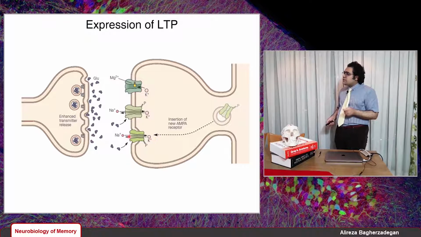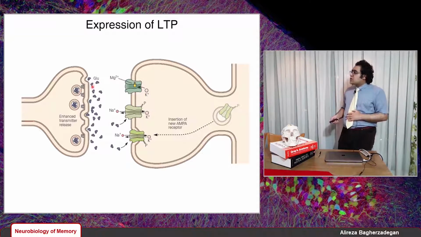This causes the insertion of new AMPA receptors, and so we have enhanced current through these AMPA receptors, in part because of that insertion. We have also more transmitter released in the synaptic cleft, and this is why we have LTP.